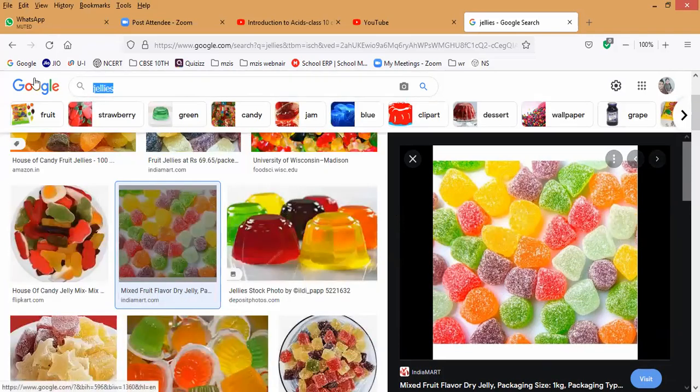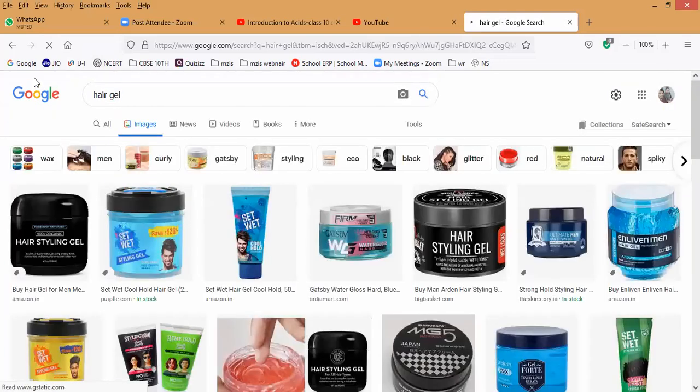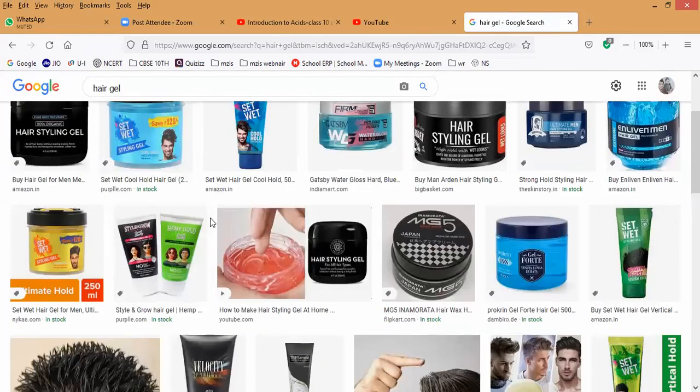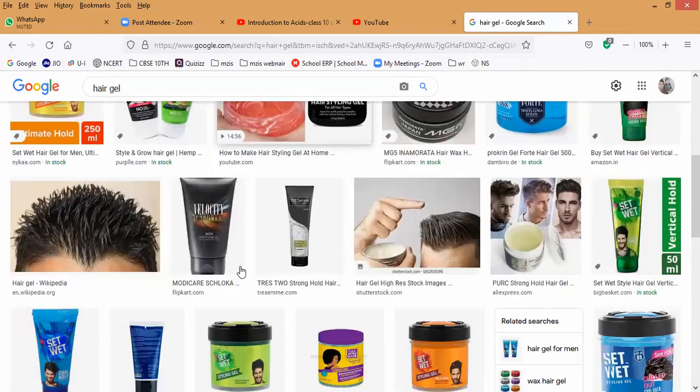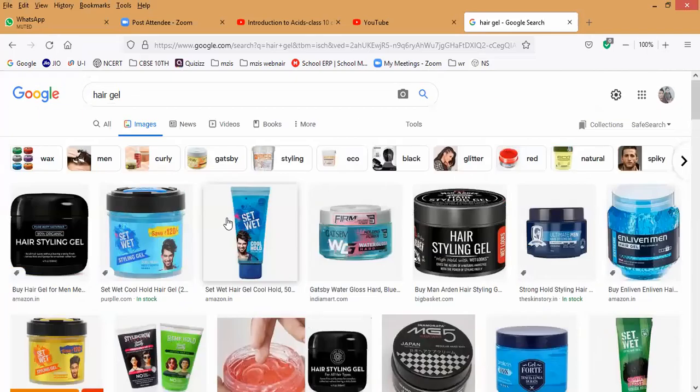Here we go. Hair spray, hair gel. If you observe, even I used to use it when I was in college. Have you noticed Set Wet? Like so many flavors will be there. Even for making spikes, we people use hair gel. I majorly used Set Wet in campus for making spikes. In 7th standard I also used it, sir.